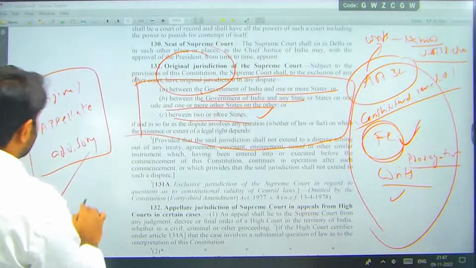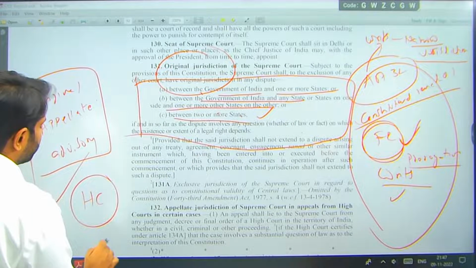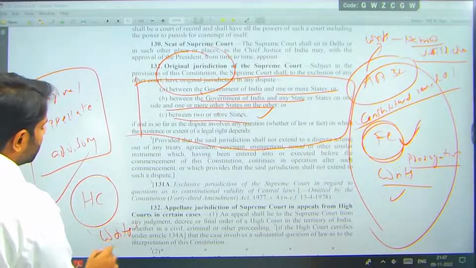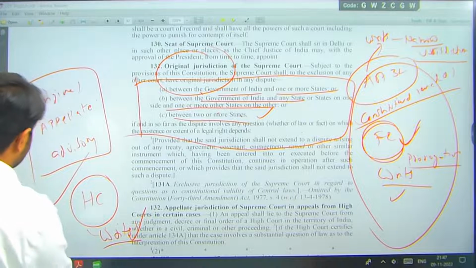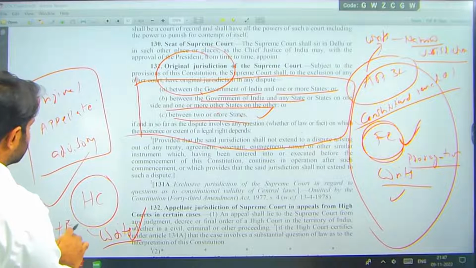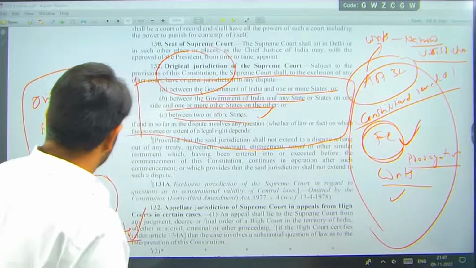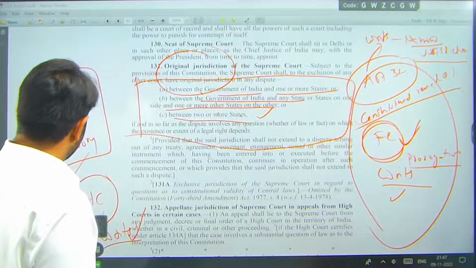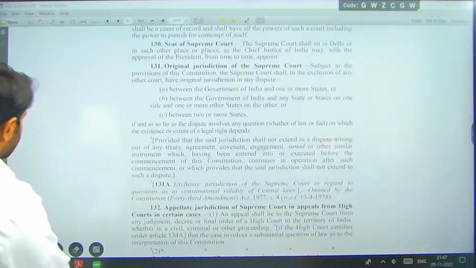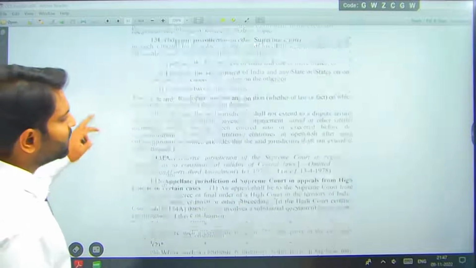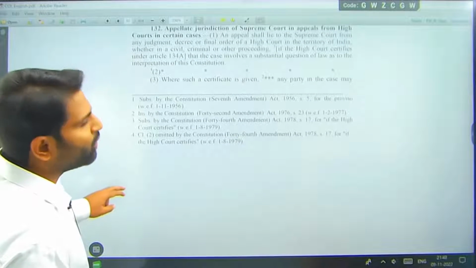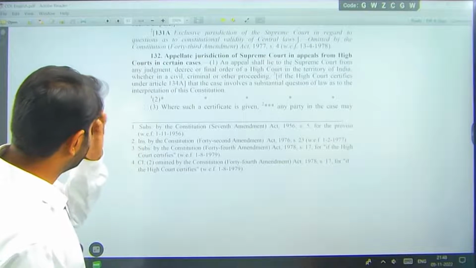High courts in India have wide jurisdiction over writs. Writs can be issued by the High Court for both legal rights and fundamental rights, but the Supreme Court can issue them only for fundamental rights. All these are part of, right, original jurisdiction. And apart from that, appellate jurisdiction: some criminal cases and civil cases from lower court will come to the higher court, right?